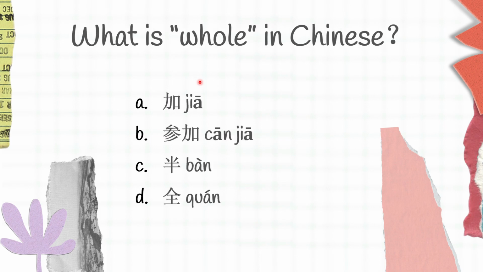Another question here, what is whole in Chinese? We have A, 加, B, 张加, C, 半, D, 全.